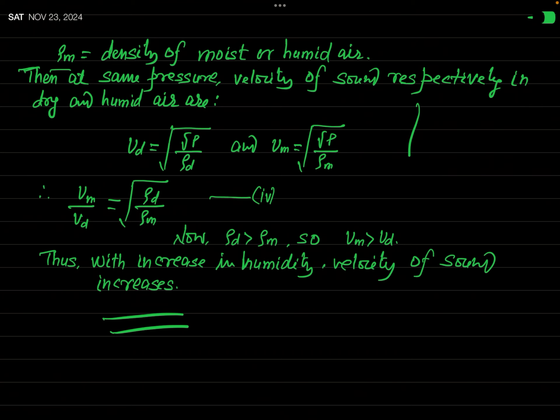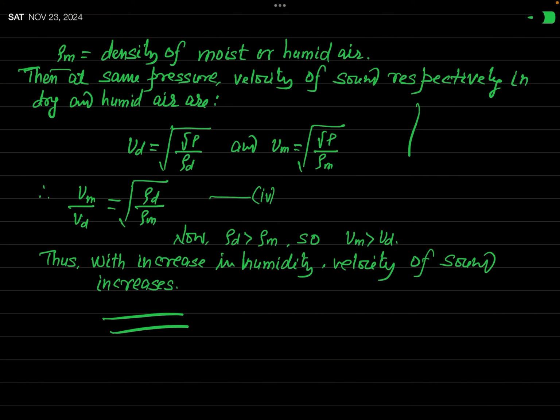You have definitely seen that vapor rises in air. In fact, a lighter thing rises. So if vapor rises in air, definitely vapor is lighter, and therefore the density of the moist air or humid air is less than that of the dry air.